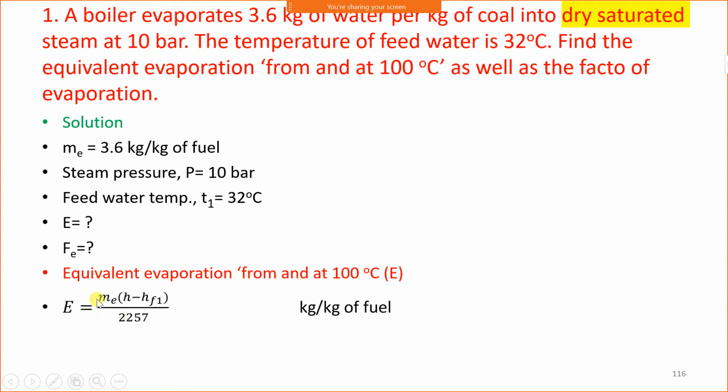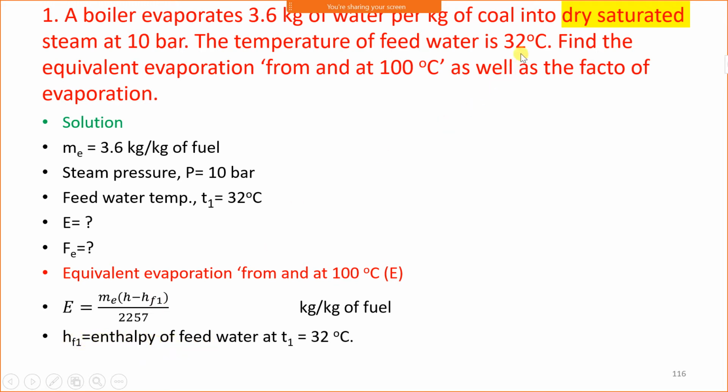E is equal to Me times H minus HF1 upon 2257. Now Me is given, 3.6 kg per kg of fuel. We have to calculate H and HF1. H is the enthalpy of steam produced and HF1 is the enthalpy of feed water. Let us calculate the enthalpy of feed water.